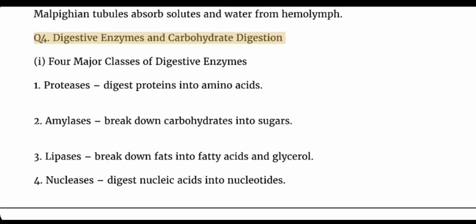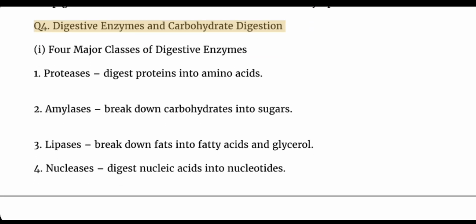Q4. Digestive enzymes and carbohydrate digestion. Four major classes of digestive enzymes. 1. Proteases digest proteins into amino acids. 2. Amylases break down carbohydrates into sugars. 3. Lipases break down fats into fatty acids and glycerol. 4. Nucleases digest nucleic acids into nucleotides.